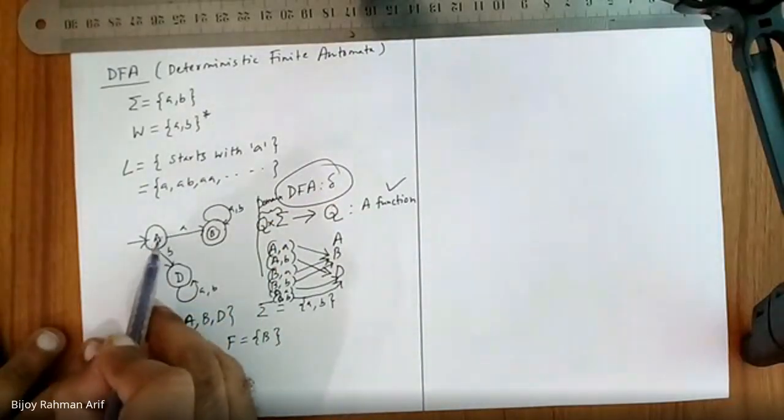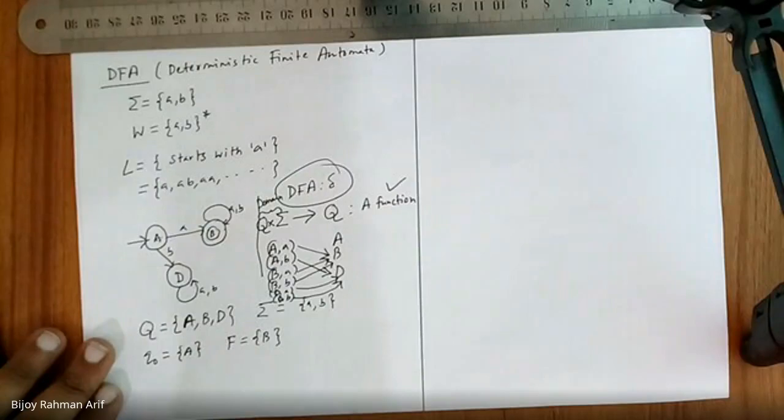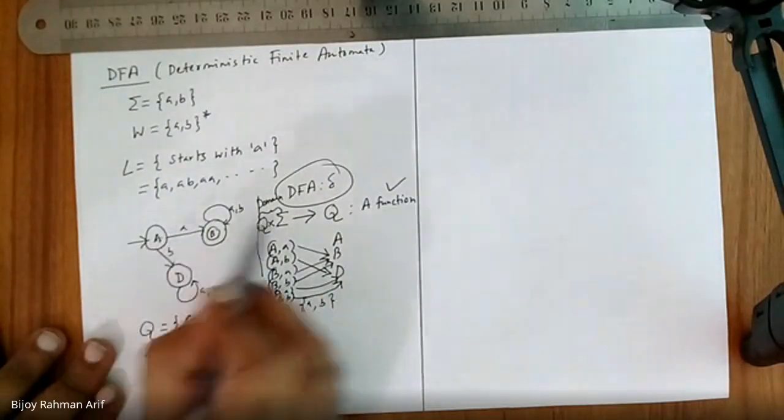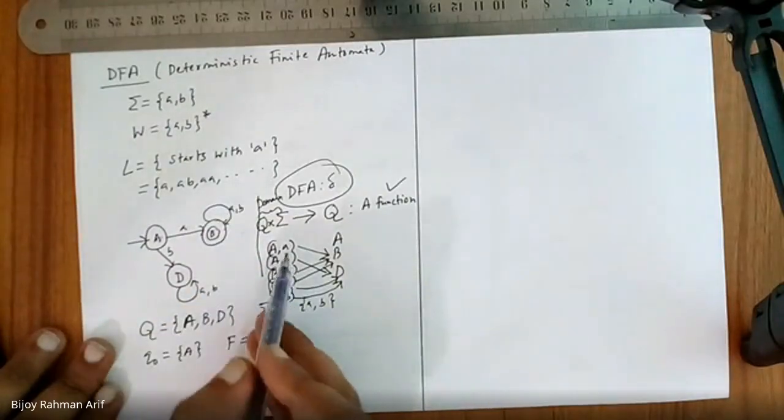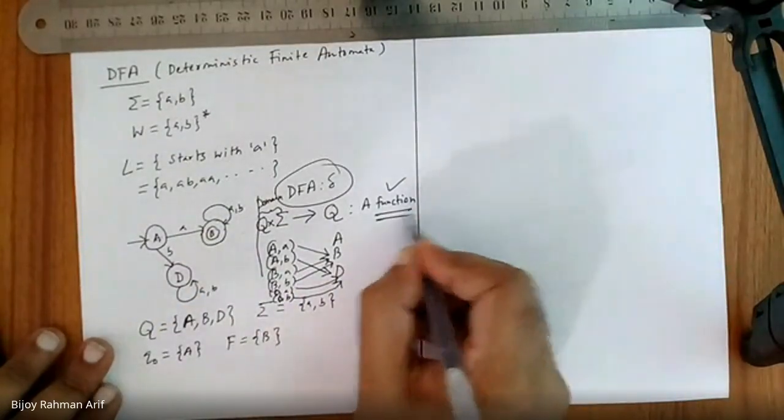So it needs to be exhaustive. But A comma A should have only one transition. A comma B should have only one transition. B comma A should have only one transition, by the definition of function. Am I right or not?